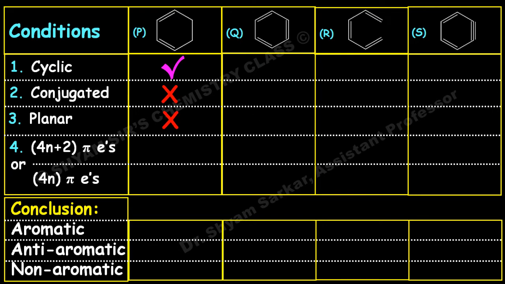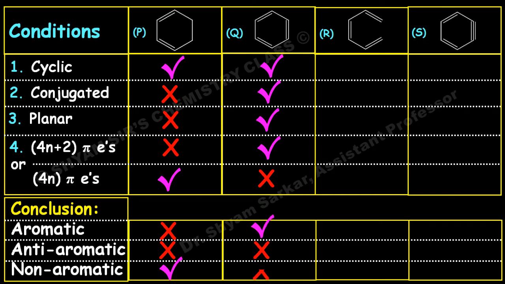Okay, so this is not planar because there are 2 sp3 carbon atoms. So this compound cannot be planar. This obeys the 4n pi electron rule where n equal to 1 because 2 pi bonds are there. So this is non-aromatic in nature. If you see the next molecule, that is benzene, we all know that this is aromatic. So this is cyclic, conjugated, planar. This has 4n plus 2 pi electrons where n equal to 1. So this is aromatic, we all know. So no doubt about it.